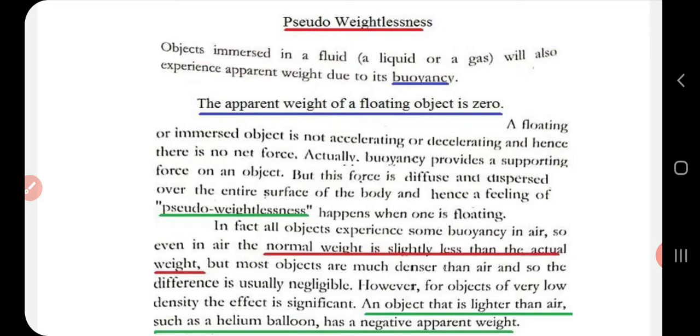So consider an object floating on the surface of water. That object is not in a state of acceleration and it is not in a state of deceleration. So no net force is acting. However, some force should support it, and that force is the buoyant force, and this buoyant force is diffused and dispersed over the entire surface of the body, and as a result the body will be floating and that body will be in a state of pseudo weightlessness.